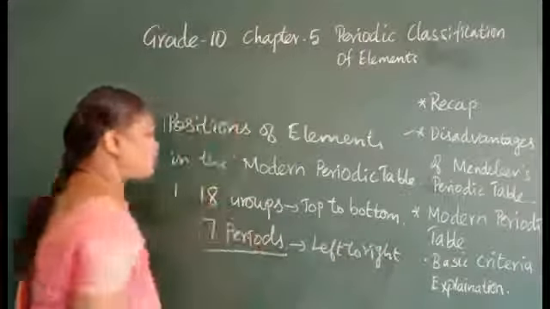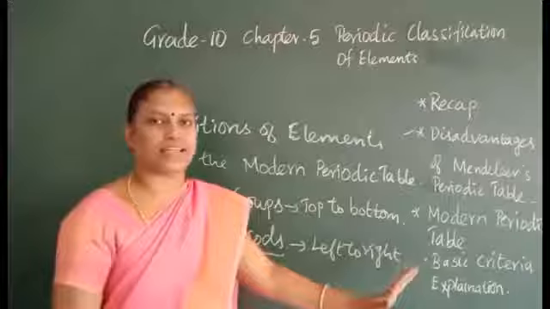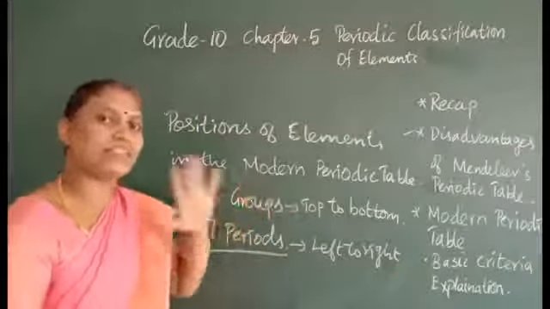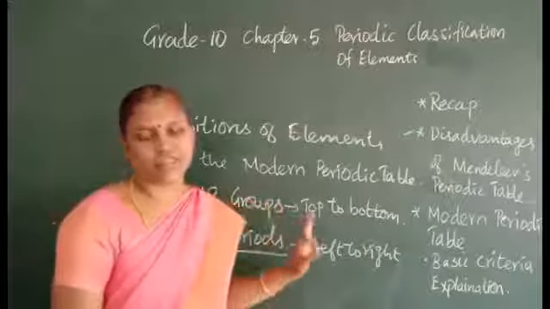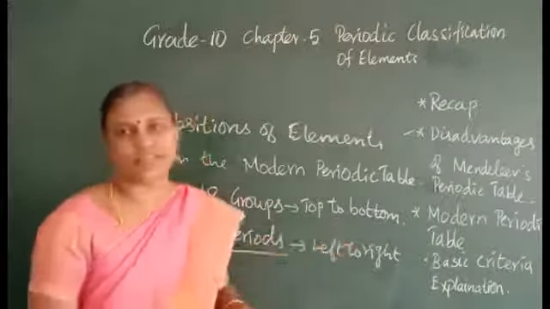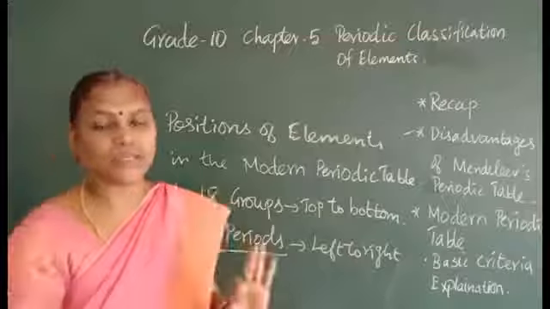So how many groups are there? There are 18 groups. And how many periods? 7 periods. Okay, how many elements are arranged? 118 elements are arranged based on this, and the basic thing chosen is the atomic number.